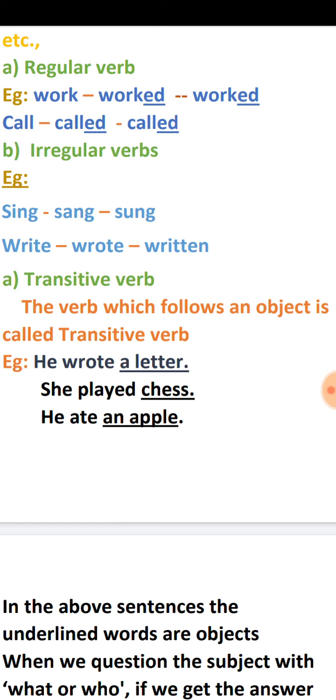These three verbs are followed by objects. That means the verbs which are followed by an object are called transitive verbs. Here, immediately after the verb, the object must be there. So, we can say that the verbs which are followed by object are called transitive verbs.